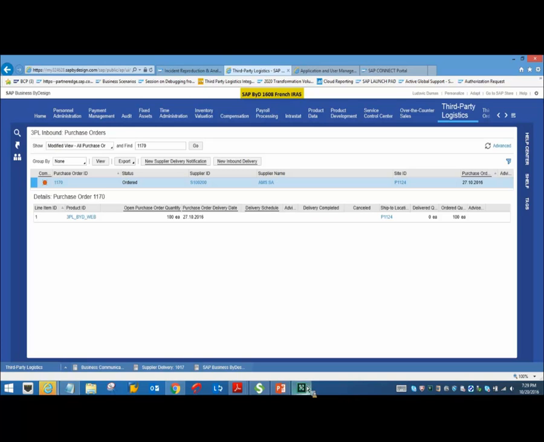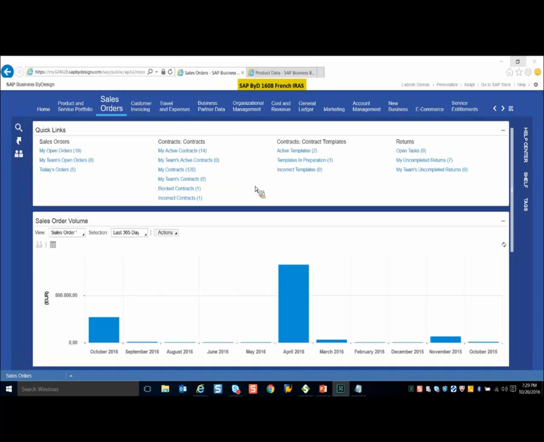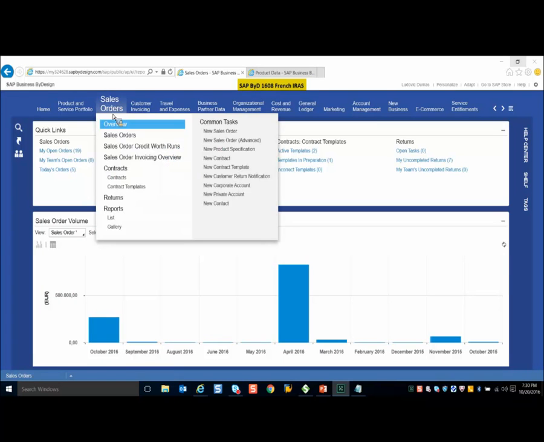Here, the outbound process with 3PL. First, I just want to give you a little bit about the outbound process with 3PL. The material would be shipped directly to the customer's location to fulfill the demand from your 3PL warehouse instead of your internal warehouse. In this scenario, here also we have three scenarios: sell from stock, return to supplier, and stock transfer. I'll be executing the sell from stock scenario in the system.